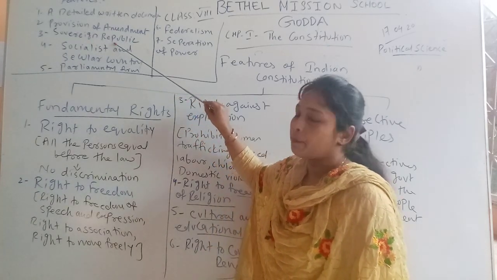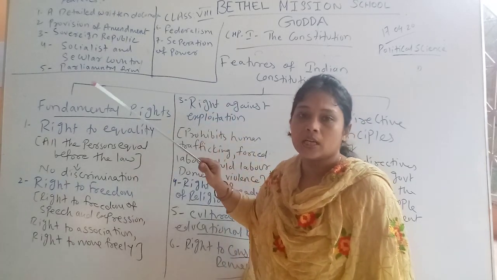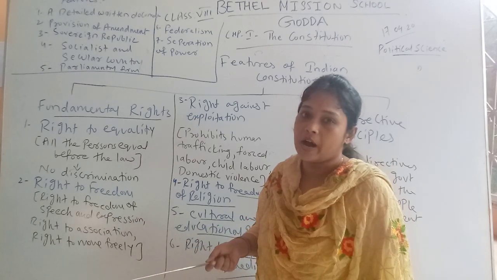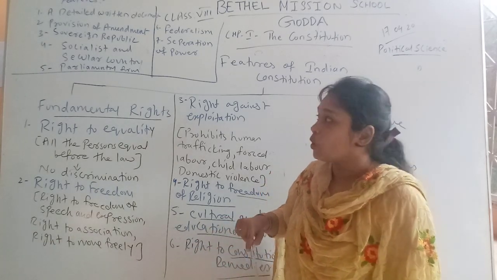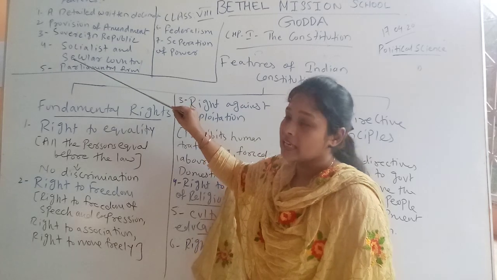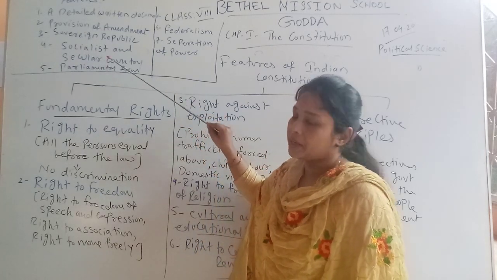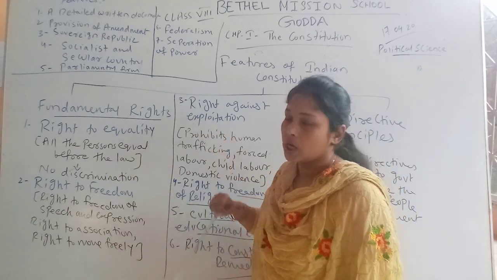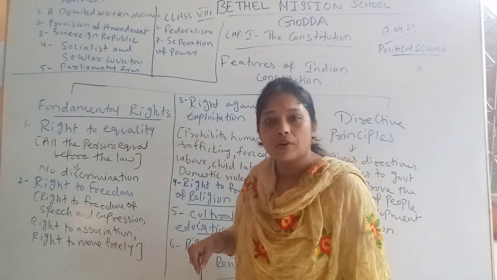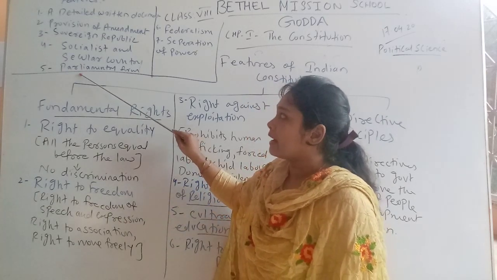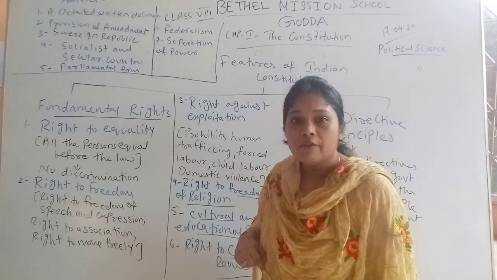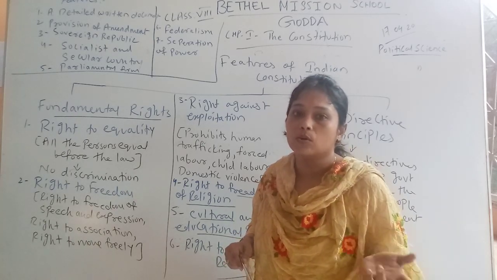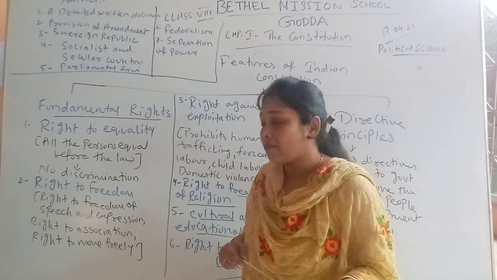Then we have a sovereign republic, which means no foreign country has a right or power to interfere in our own matters. Then it says we are a socialist and secular country, because we have different kinds of religion in our country. Then we have a parliamentary form of government, with two houses in parliament, Lok Sabha and Rajya Sabha, which make laws for our country.